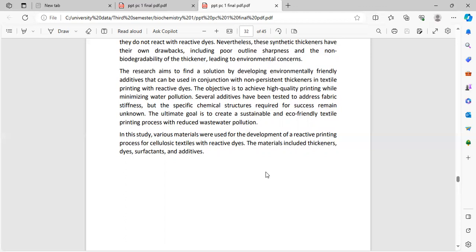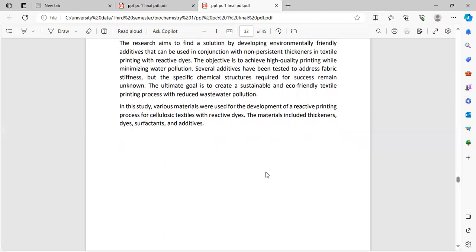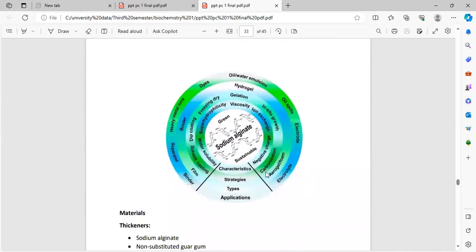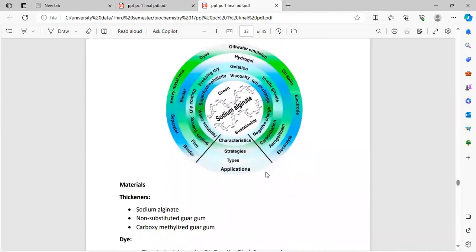Several additives have been tested to address fabric stiffness, but the specific chemical structure required for success remains unknown. The ultimate goal is to create a sustainable and eco-friendly textile printing process with reduced wastewater pollution. In this study, various materials were used for developing a reactive printing process for cellulosic textile with a reactive character, including thickeners, dyes, surfactants, and additives. Sodium alginate is sustainable and green. Strategies, types, and application.